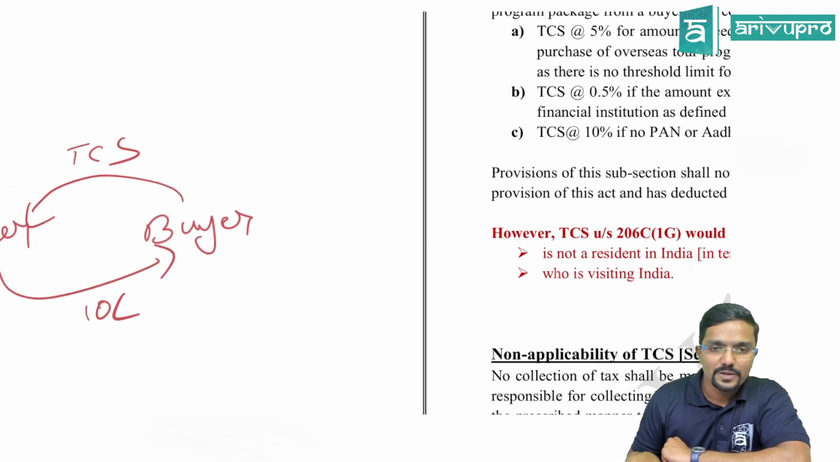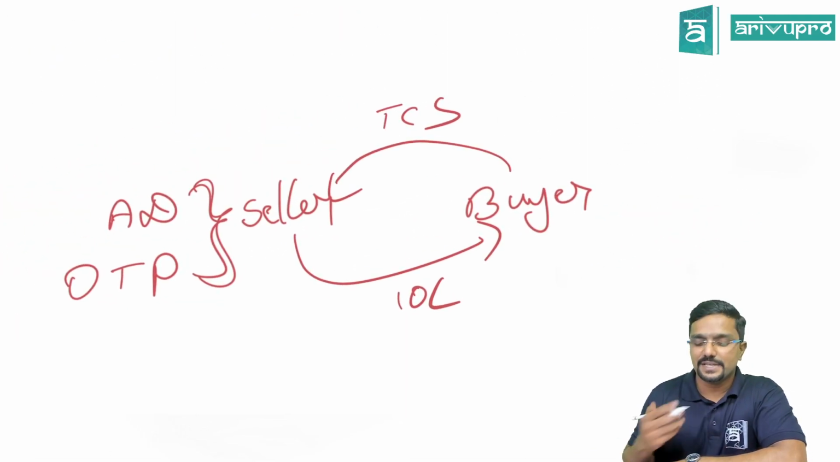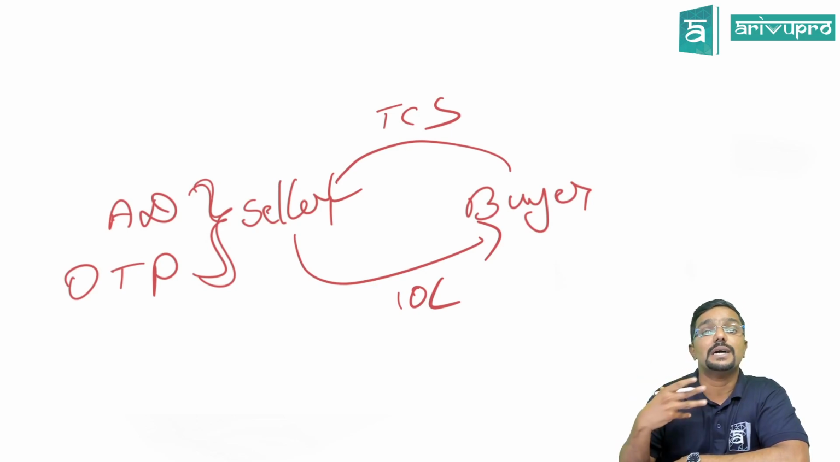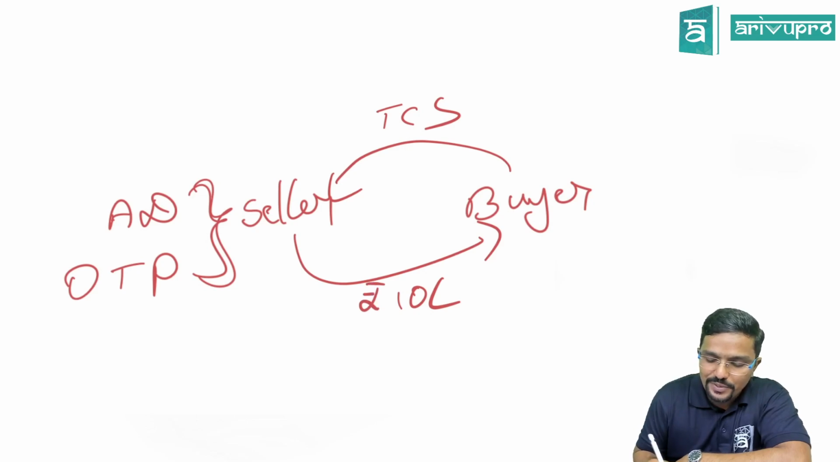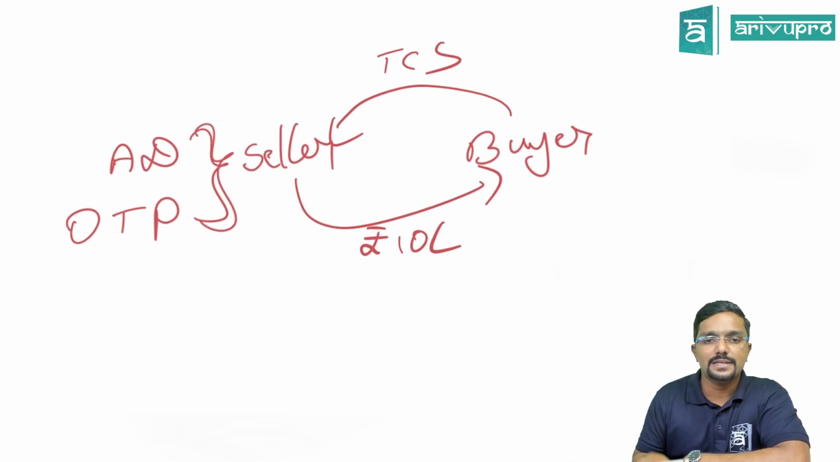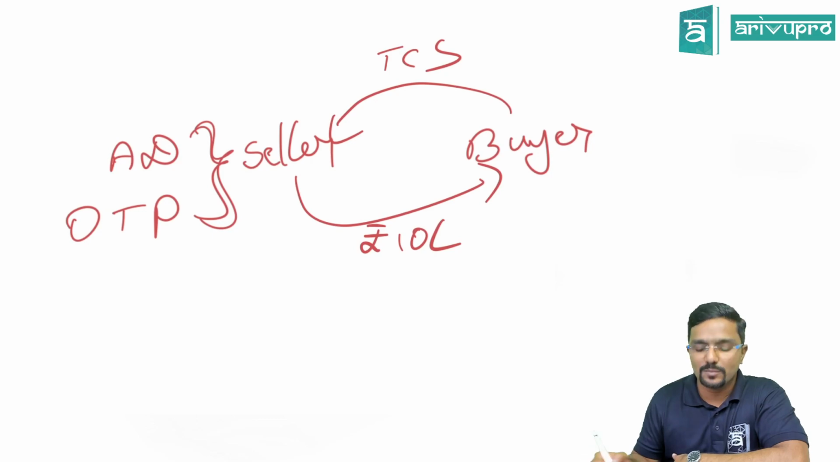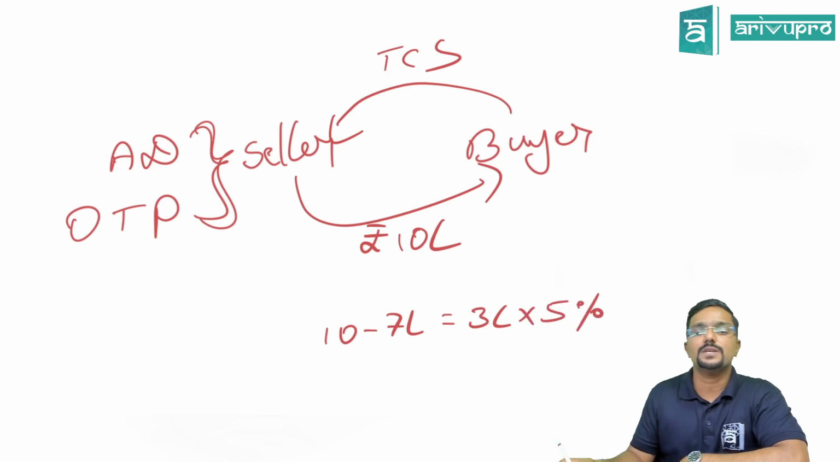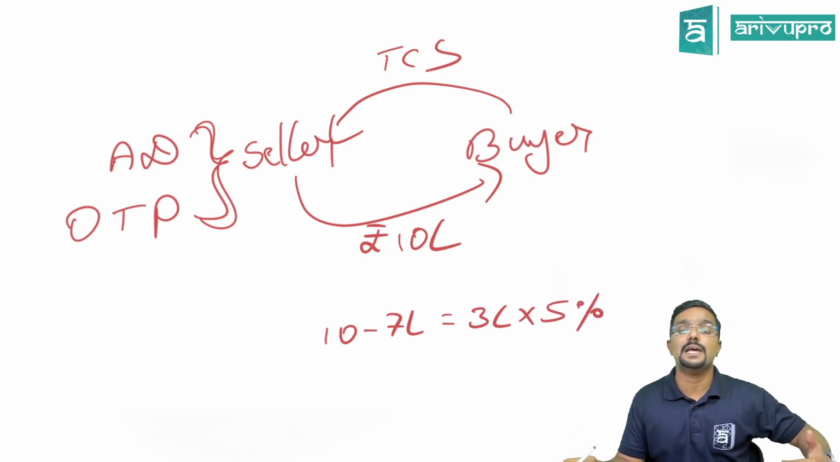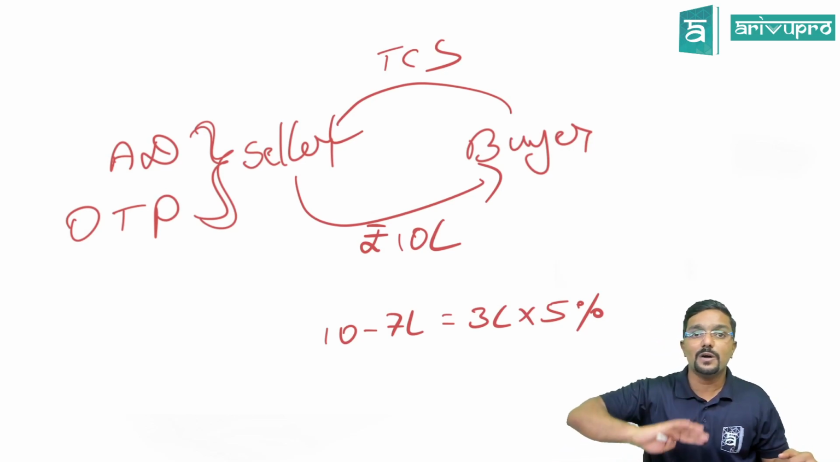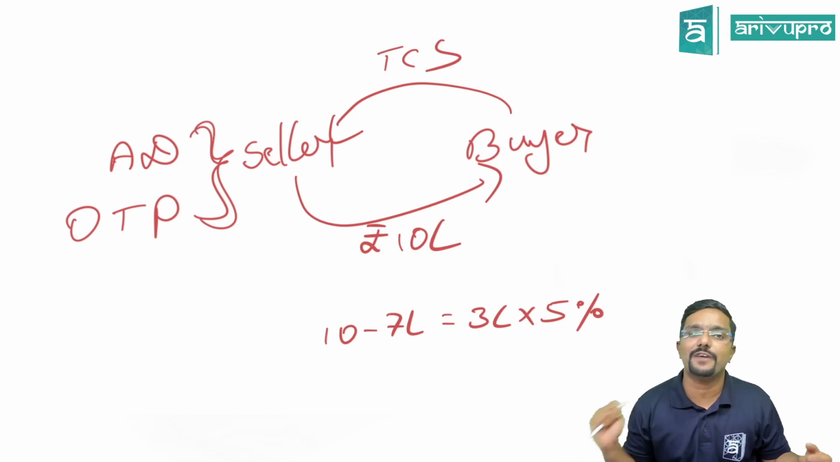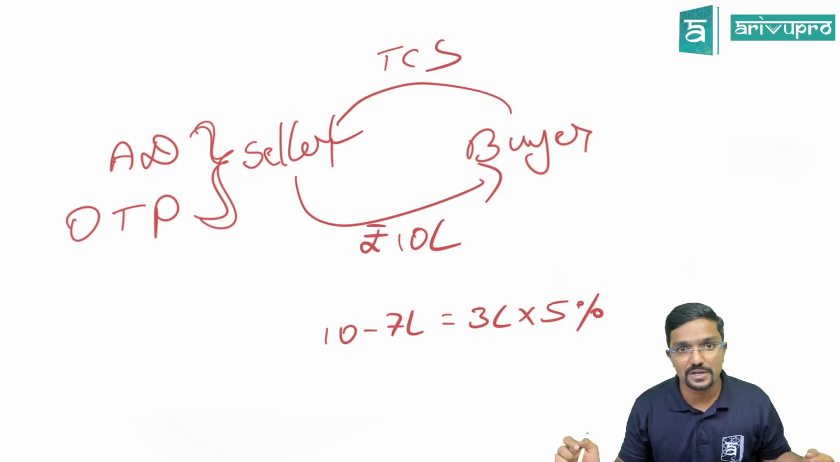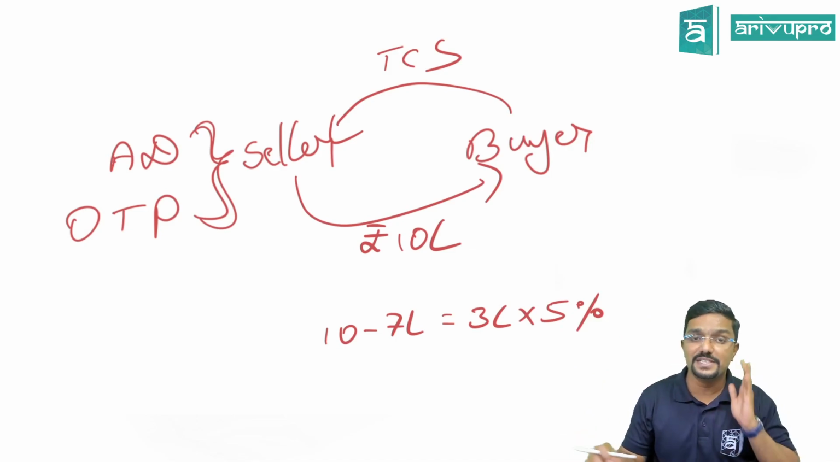So assume you are exchanging the currency. I am the buyer who is exchanging the currency. I have exchanged currency worth rupees 10 lakh. In that case, the seller will collect TCS on what amount? 10 lakh minus 7 lakh is equal to 3 lakh, and on this 5%. On this 5%, who will collect it? The seller from the buyer. Means only on the amount exceeding 7 lakh, he will collect 5% TCS. Hope it is clear for you. This is in case of currency exchange.